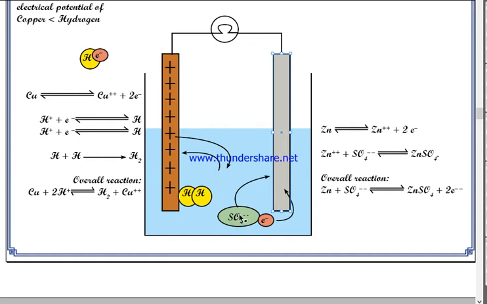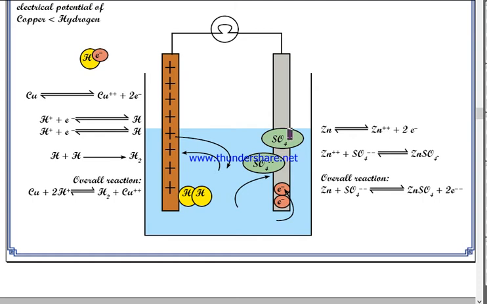Instead, sulfate ions move toward zinc, and at the same time zinc forms zinc ion and electron. Each zinc atom releases 2 electrons.